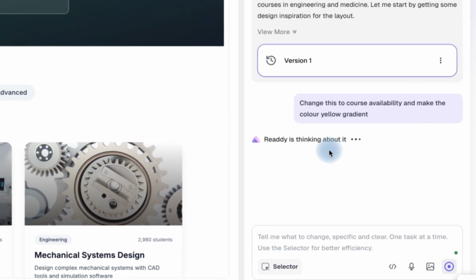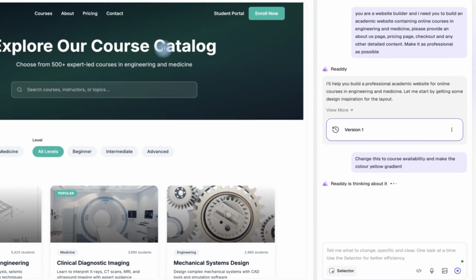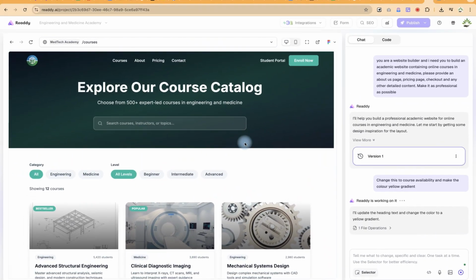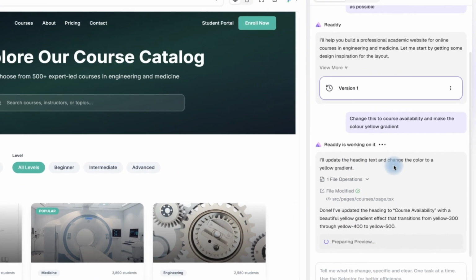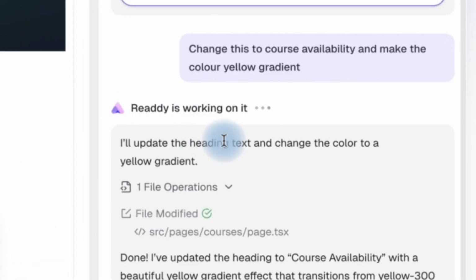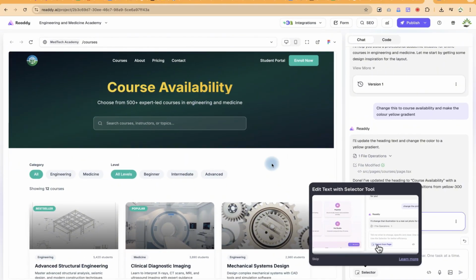Okay, and then within some seconds it is going to check this out and review it and change it to yellow and another gradient. So you can see the operation. I will update the heading text and change the color to a yellow gradient. And what do you see here? Course availability, and it's been changed to yellow color. This is really next level.